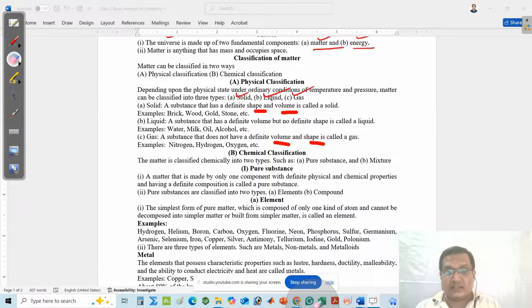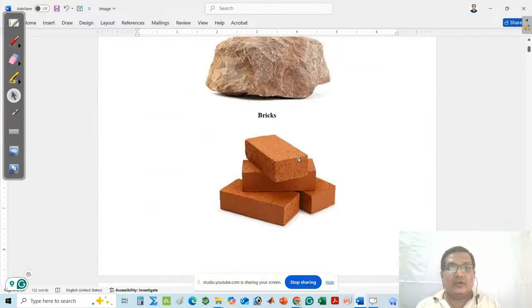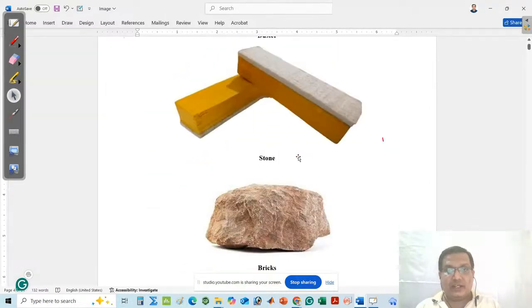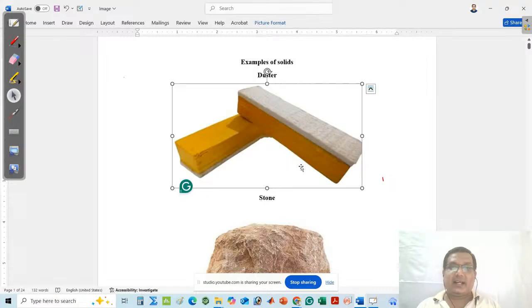Let's discuss the different types of matter depending upon the physical condition. I can explain more about this. Look at that. If you think about a duster, it has a definite shape.